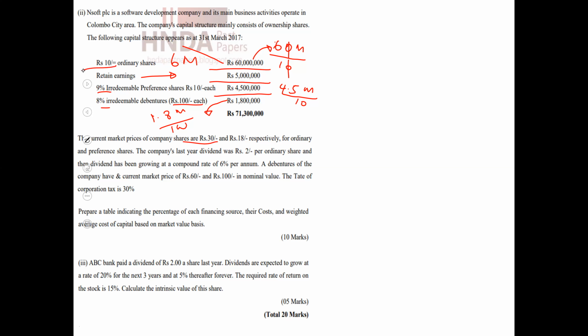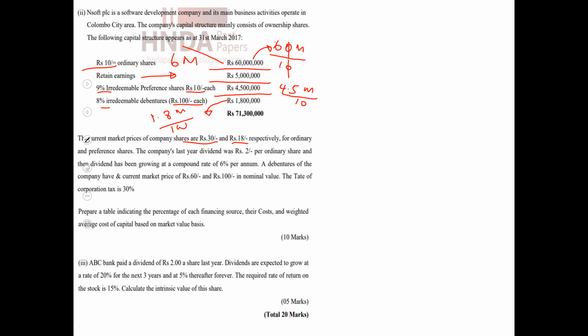Book value 10, market value, the recent value at which it trades in the market, is 30. Then for preference shares, the market value is 18, while the book value is 10. The company's last year dividend, that means D0, was 2 rupees per ordinary share, and the dividend has been growing at a compound rate of 6% per annum.